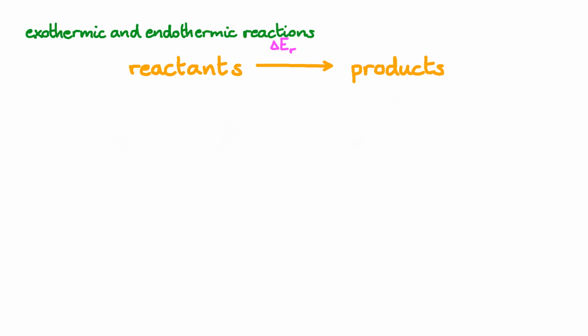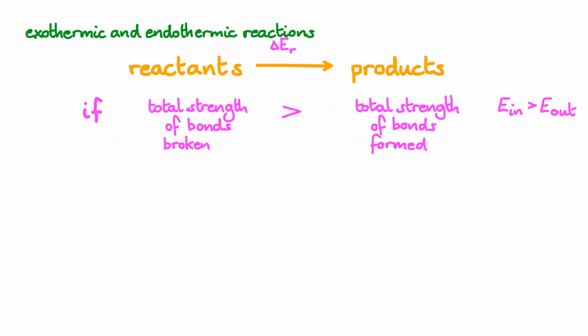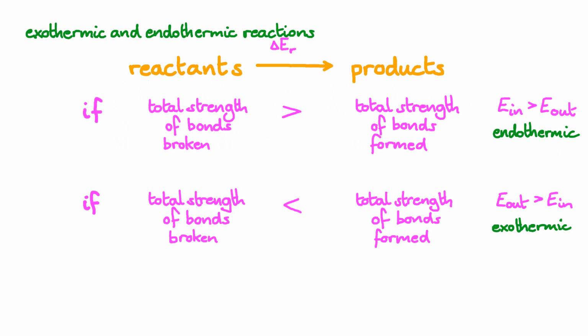If we know how strong the bonds in the reactants and products are, we can predict if the reaction will be exothermic or endothermic. If the bonds in the reactants are actually stronger than the bonds in the products, we'll actually get less energy out than we put in. The reaction can still happen, but energy will be required from the surroundings, so the surroundings will generally cool down when the reaction occurs. If the reverse is true, and the bonds in the products are stronger than the bonds in the reactants, we'll get more energy out than we put in, and we'll be dealing with an exothermic reaction.